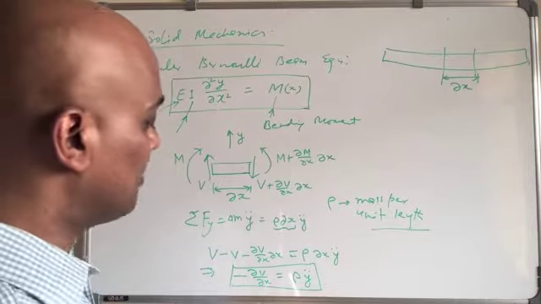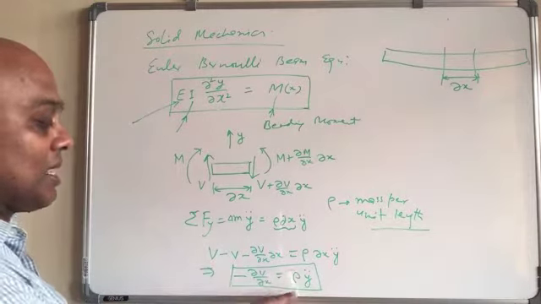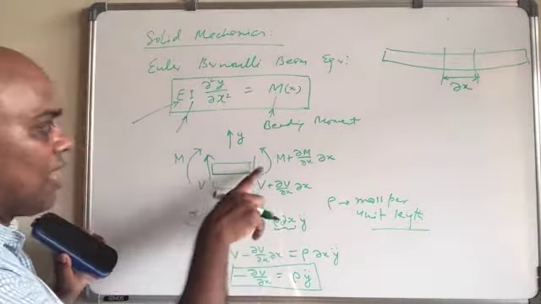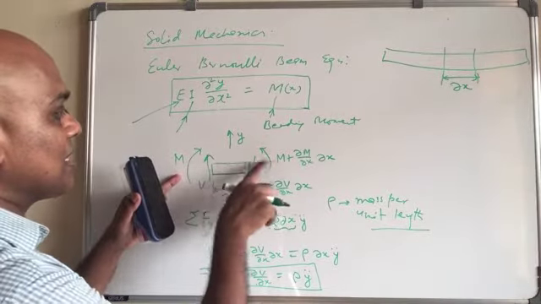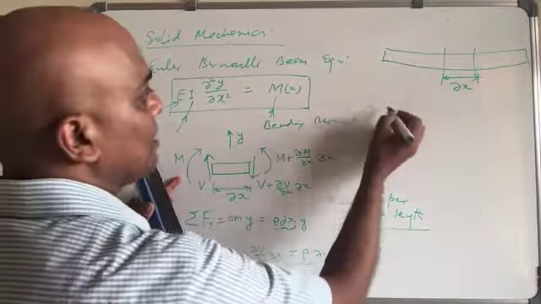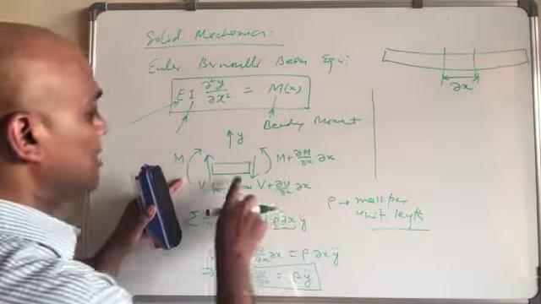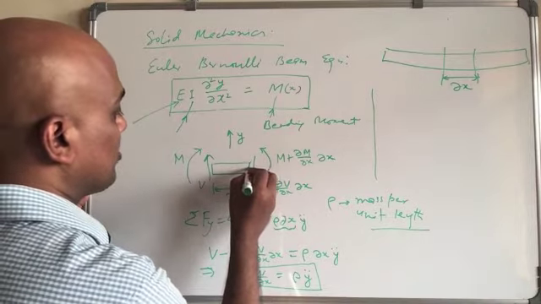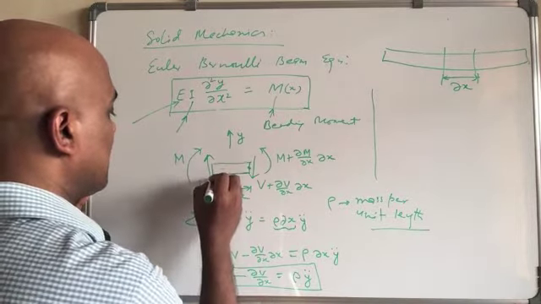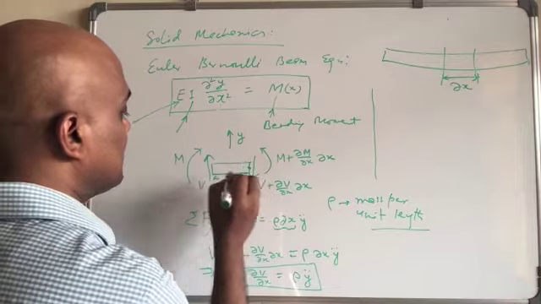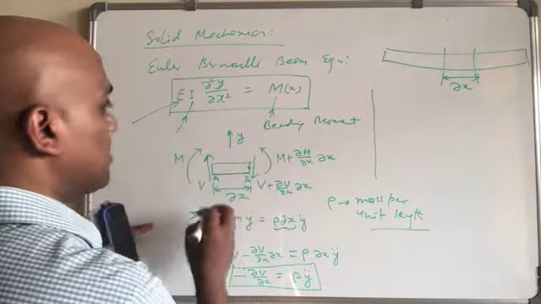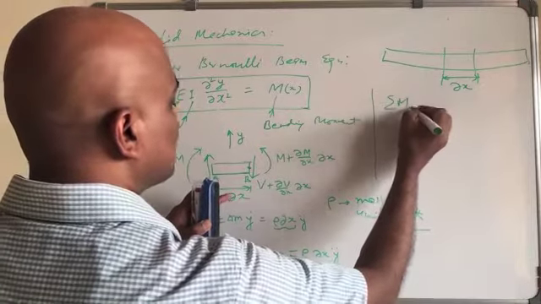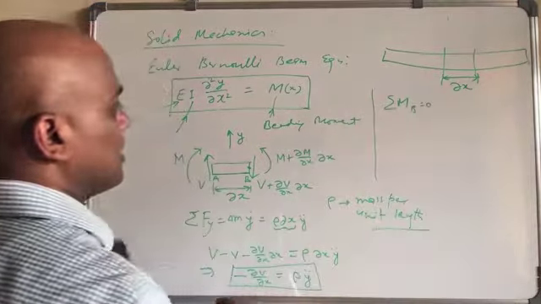This is a vibration problem basically, and now next thing is we have to find out the meaning of V in this case, and you can get it from here. We know it basically, but from there also you get it: take a moment about this point. Let's say this is A, this is B, point B. So about point B, total moment has to be equal to 0.